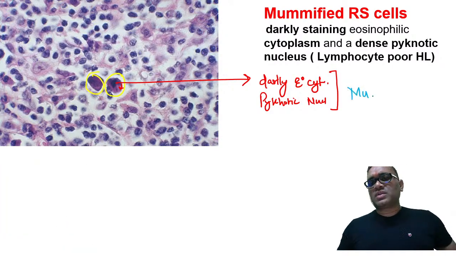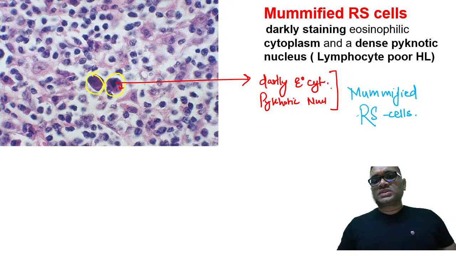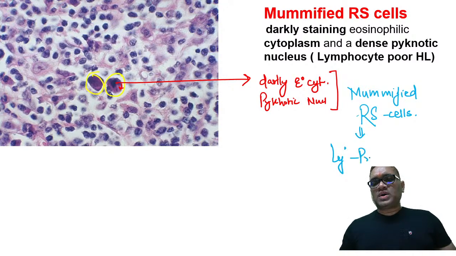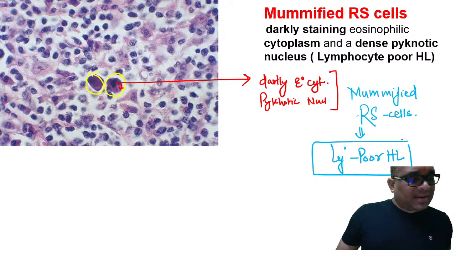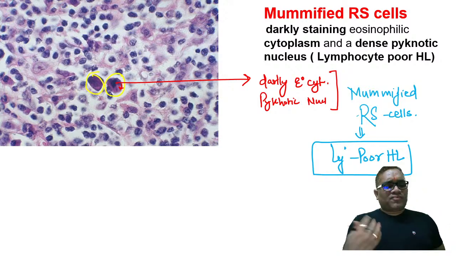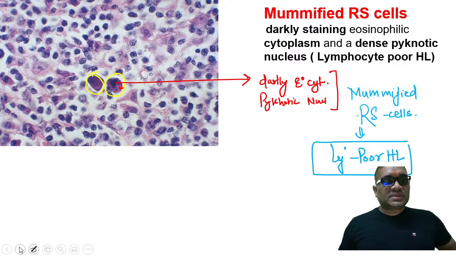This is not given in Robbins also, right? So please remember, the examiner asked all these questions. Mummified Reed-Sternberg cells are seen in lymphocyte poor Hodgkin's lymphoma. That is the important point you have to remember, right? Lymphocyte poor or lymphocyte depleted, both are the same. So they will be having mummified Reed-Sternberg cells.